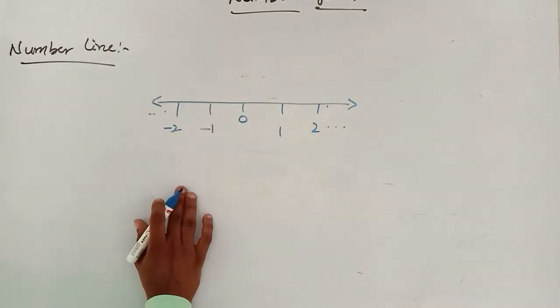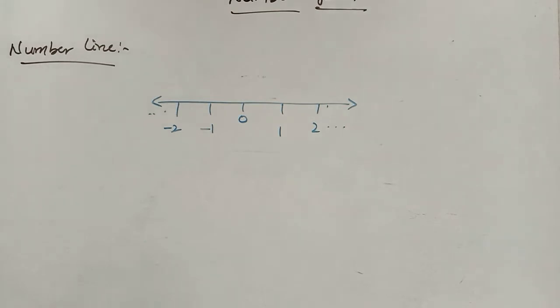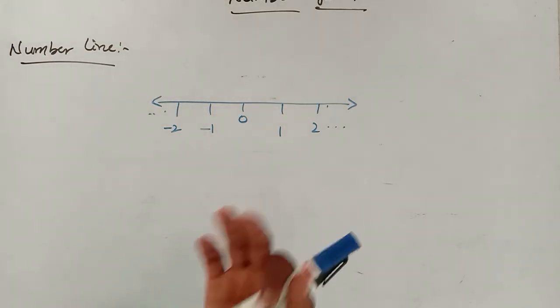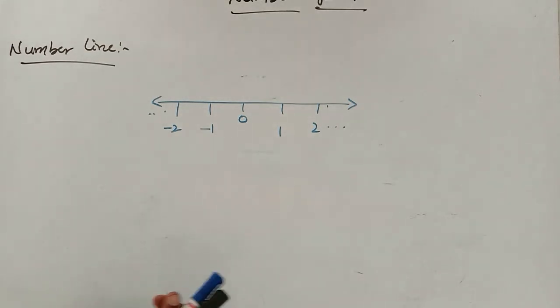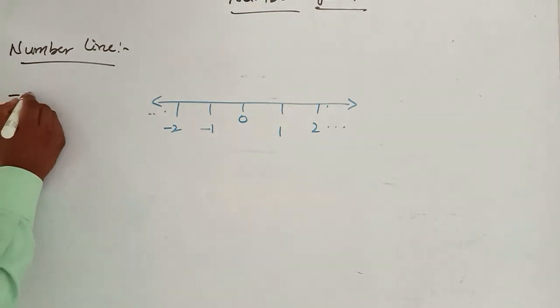In previous classes we have studied about the representation of natural numbers on a number line, and we already know how to represent the natural number on a number line. And in the same way, whole numbers. And now I'm going to represent an integer on a number line. Here I'm taking an example, represent -1 on a number line.